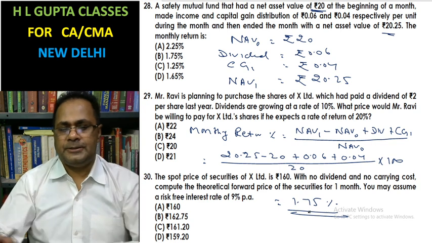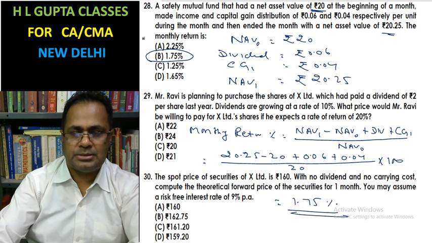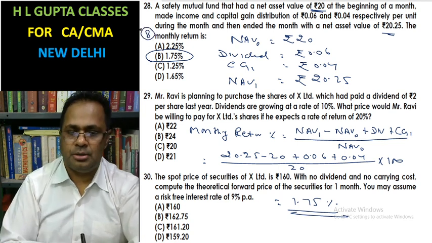Here it is, 1.75%. The answer is part B for question 28.